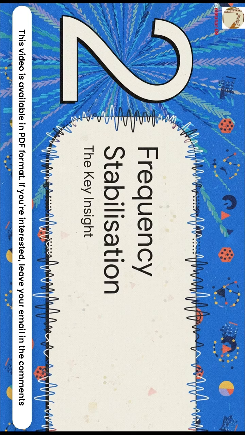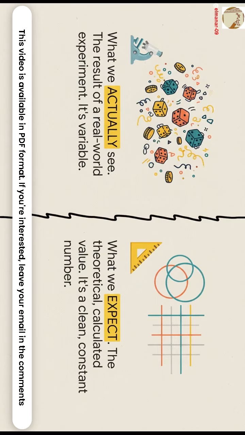We've got the basics down. Now we can finally unlock the central mystery here. And it all comes down to this one really powerful idea. It's called the frequency stabilization tendency. Now, this is super important.